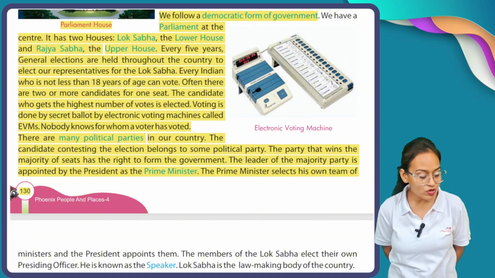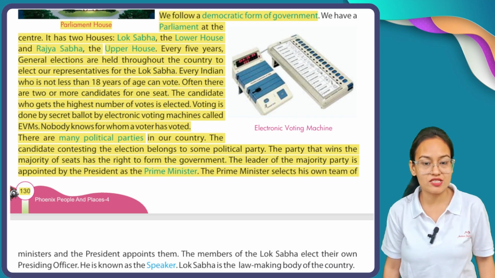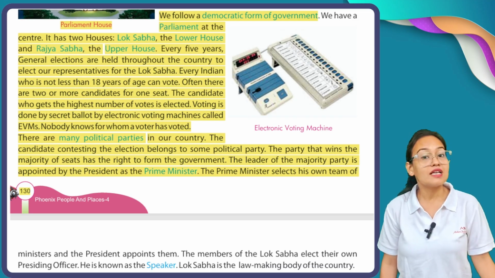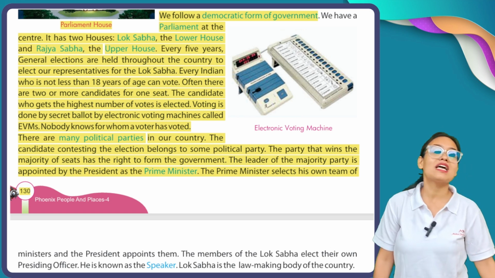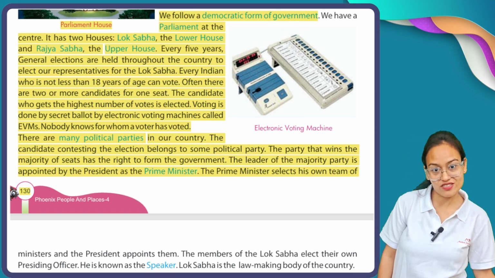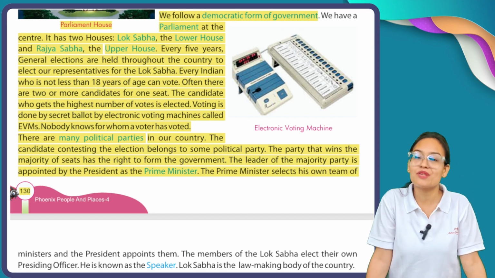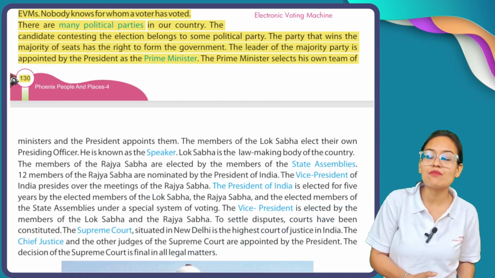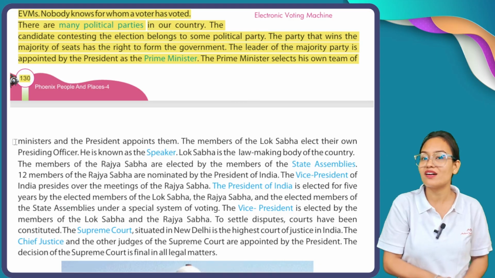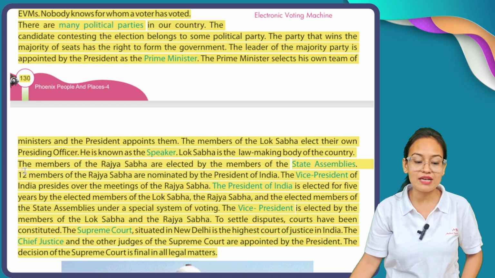See, suppose party A won the elections. Now the leader of that party A, who won the elections, is going to become the prime minister of India. And that prime minister of India is appointed by the president of our country, India. The prime minister selects his own team of ministers and the president appoints them.